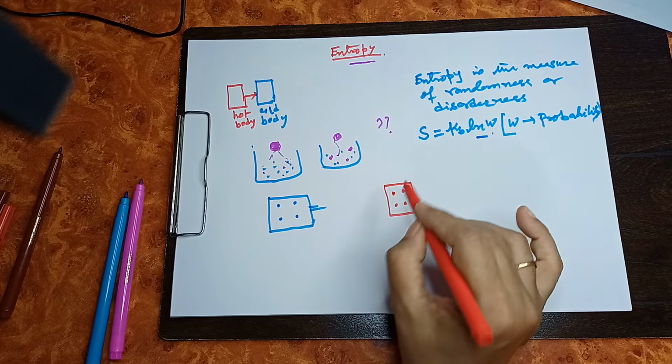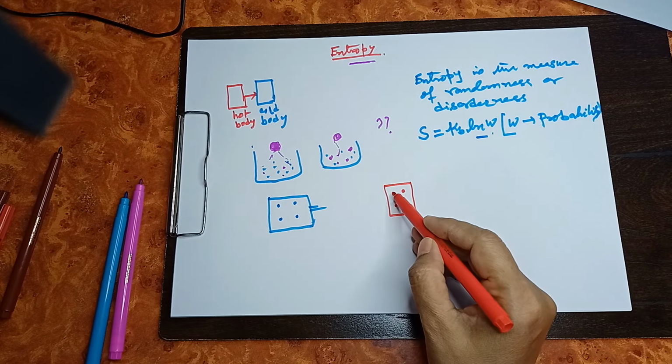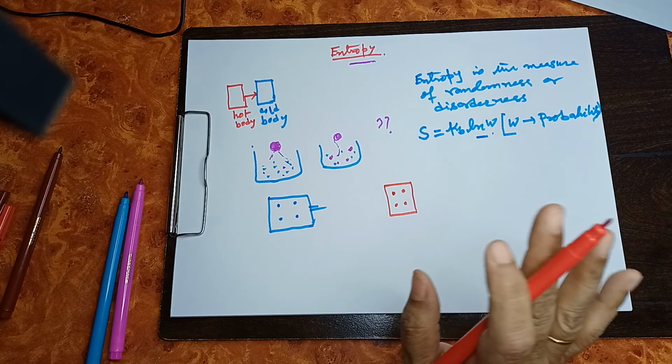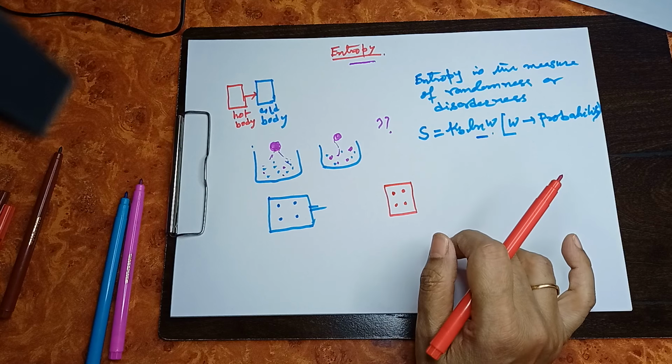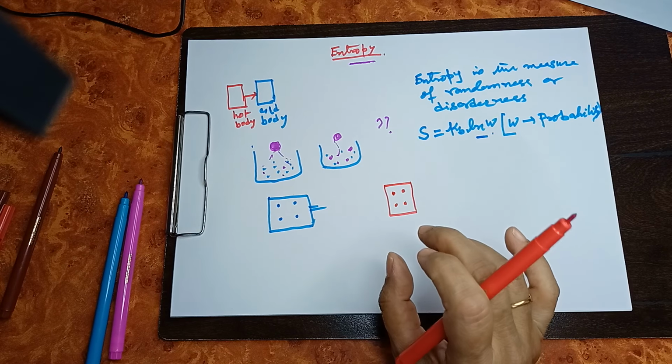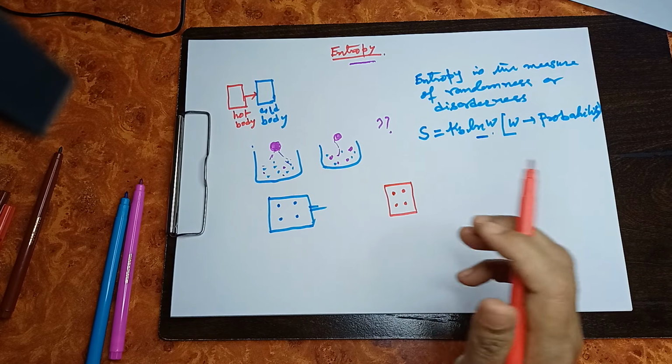And because of all these things, one thing first of all you should remember, that each molecule has some energy, and you know energy is quantized. That means energy exists in a number of small packets, or energy packets.